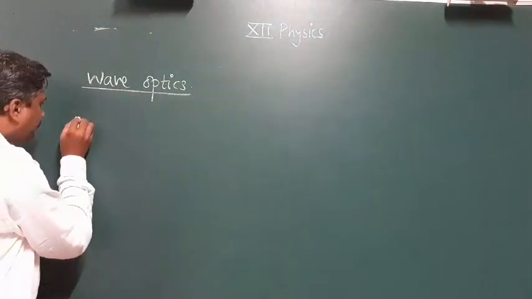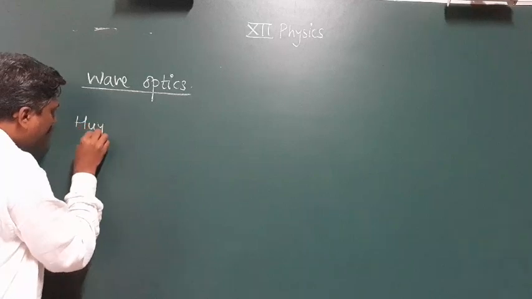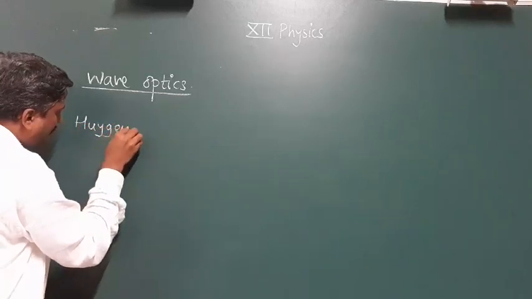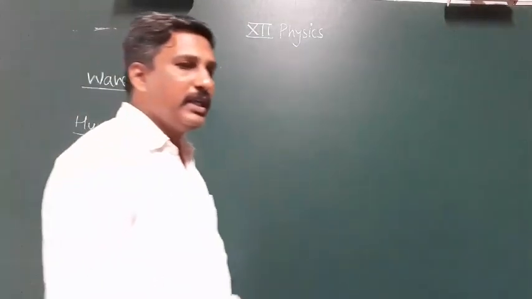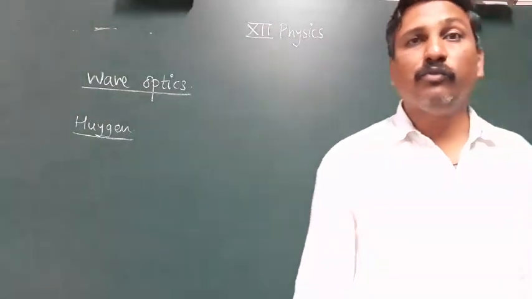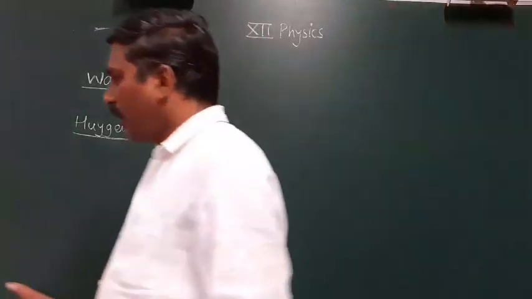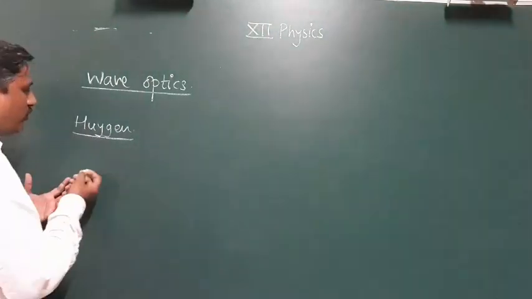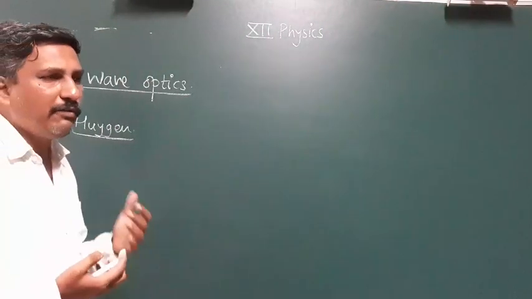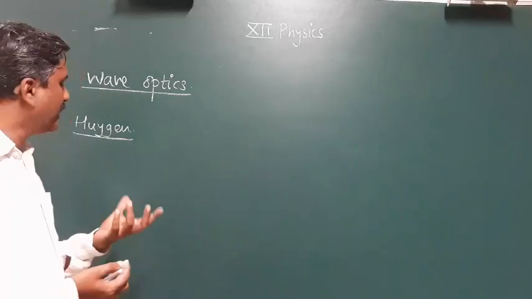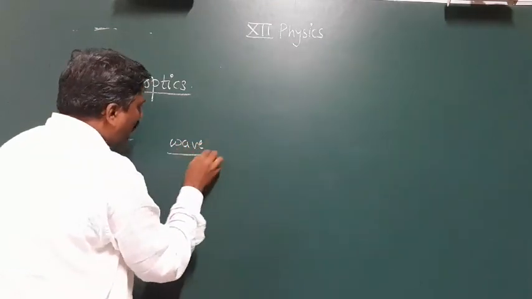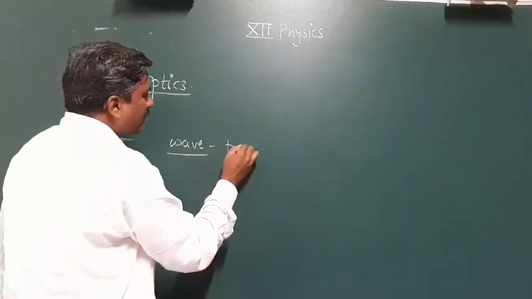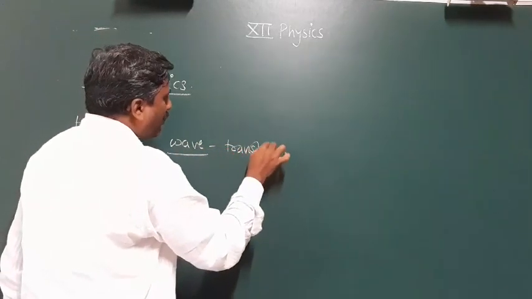The scientist's name is Huygens. Huygens introduced that the nature of light is a wave nature. What is the meaning of a wave, or what happens when a wave travels from one point to another point? That term is very simple, because we already studied sound waves. Wave means there is only transfer of energy.